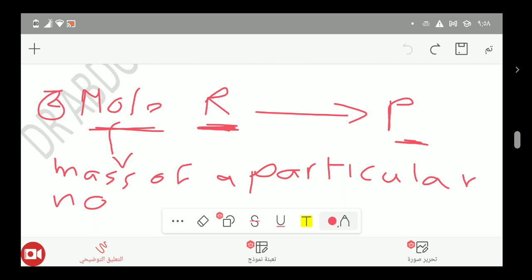So they put a number of molecules equal to 6.22 times 10 to the power 23.